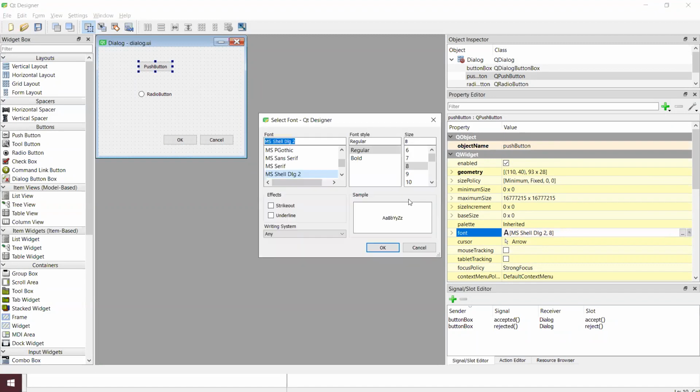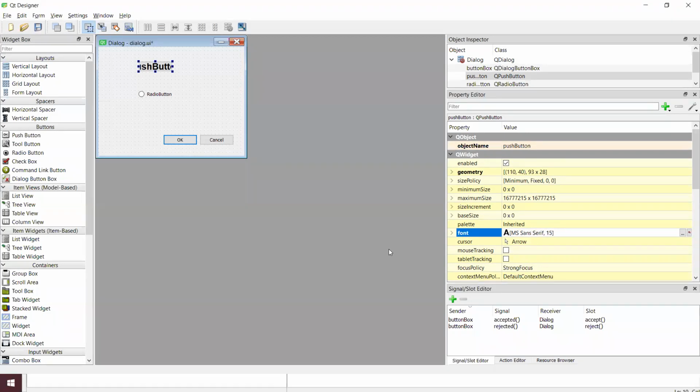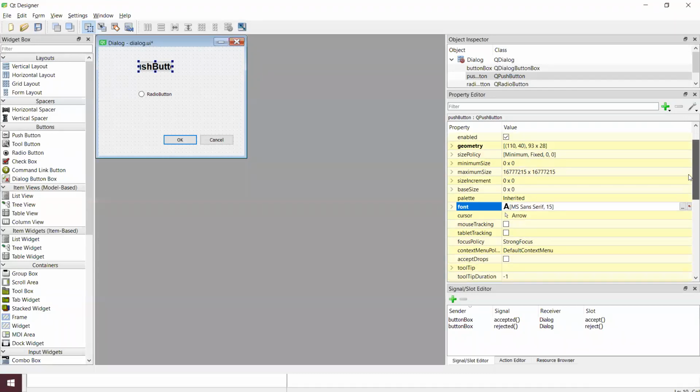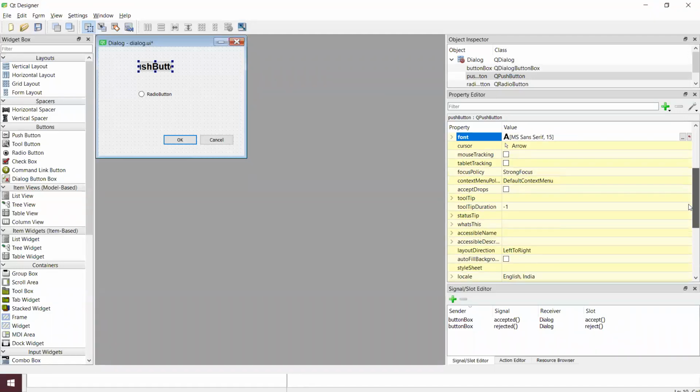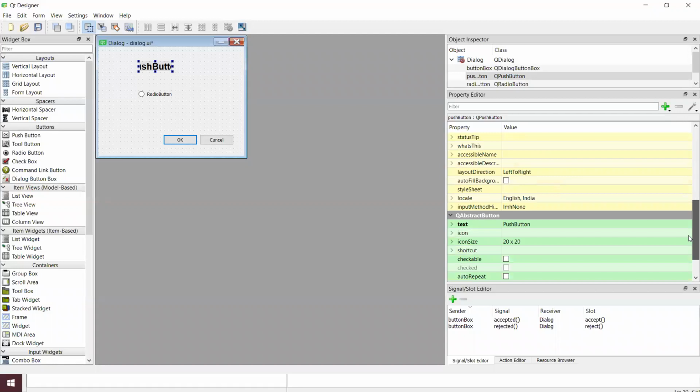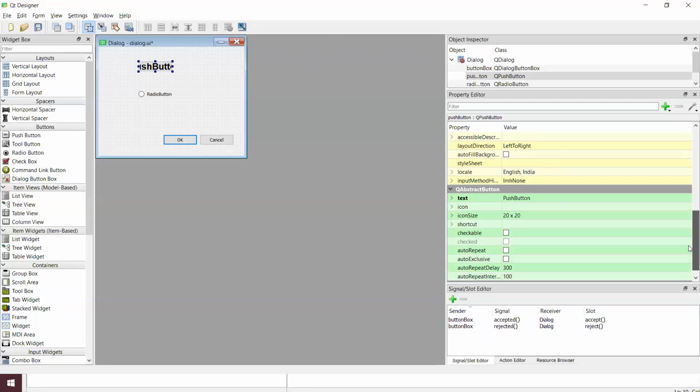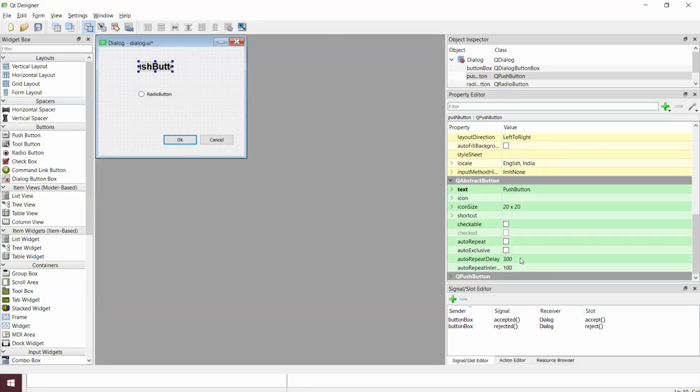You can change the font to bold and 15. The font gets changed, and you will have that complete information stored here with the size and all those things. Your abstract button and icon size, and for example,